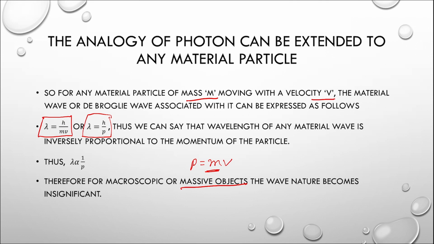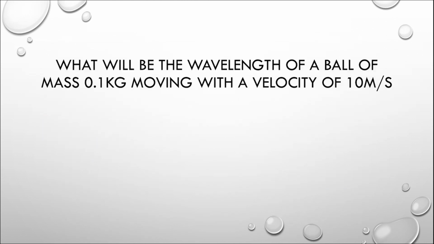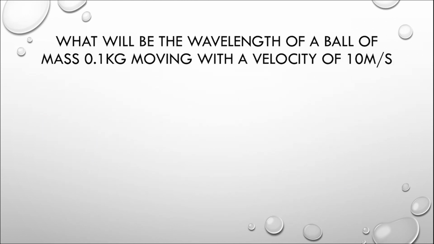So, since macroscopic bodies have a very high momentum, the wave nature that is associated with them becomes insignificant. Let us try to understand this very important thing with the help of an example that is going to make it very clear to you. So let us now try to calculate the wavelength of a ball that is having a mass of 0.1 kg and is moving with a velocity of 10 meters per second.